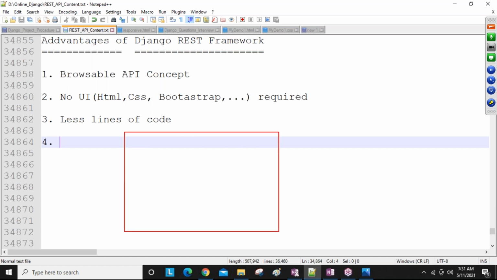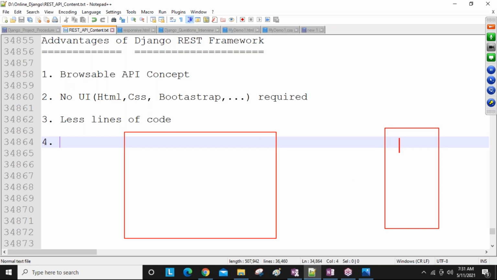So here this is my browser, guys. Here I have the database, and in the database I have some records. From this browser, I send one URL.